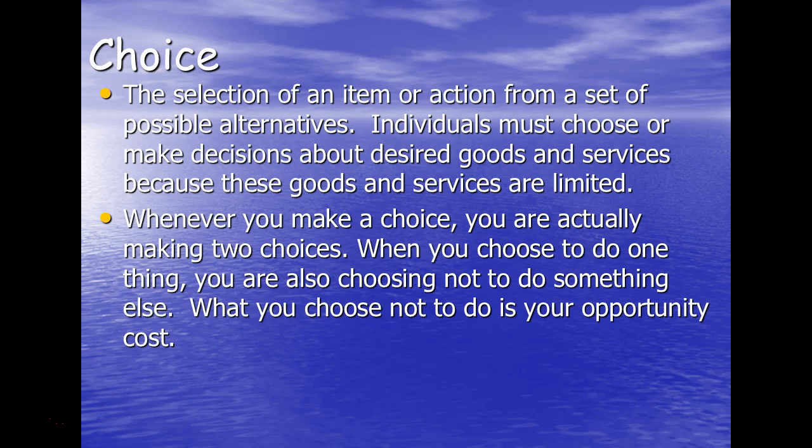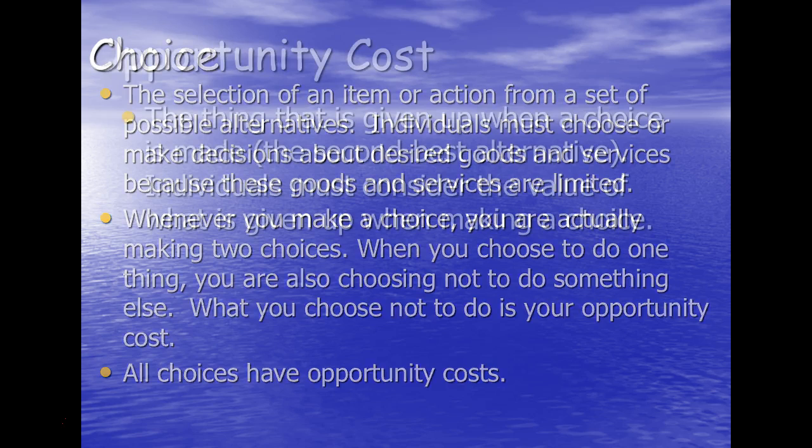Whenever you make a choice, though, you are actually making two choices. When you choose to do one thing, you're also choosing not to do something else. Or what you choose not to do is your opportunity cost. All choices have opportunity costs. If you choose to eat an apple, that means maybe your opportunity cost was the orange. That was your second choice. It wouldn't then also be the grapes. It wouldn't be oranges and grapes. It's just the second best choice.